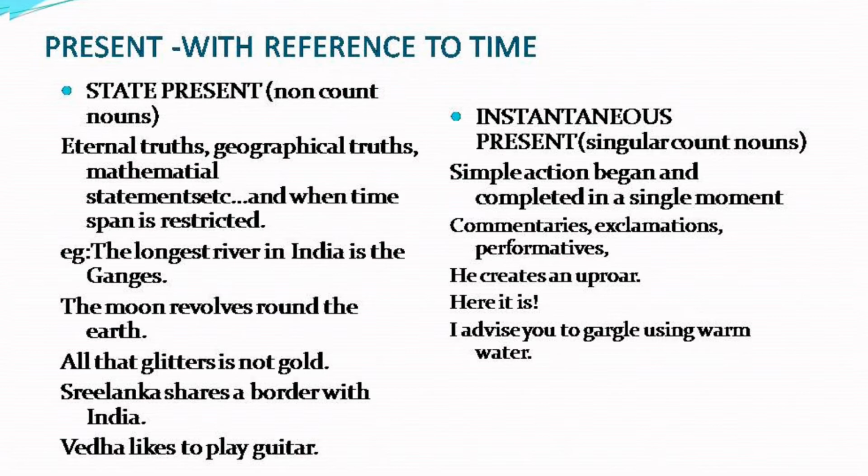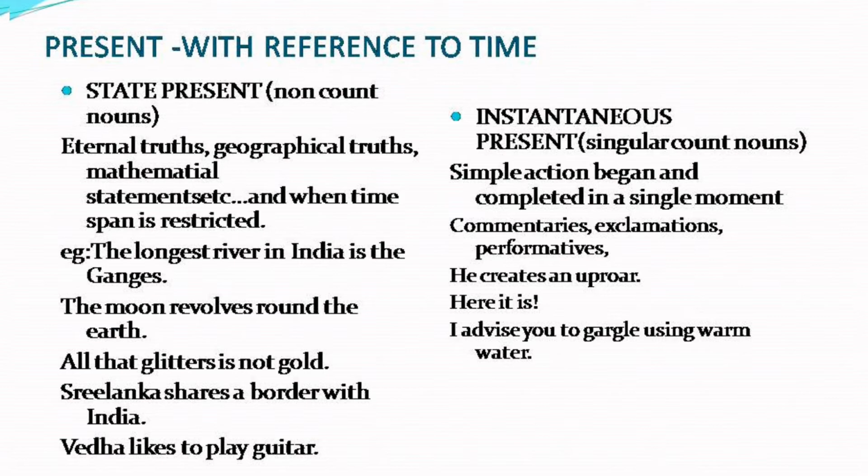Now, instantaneous present, with singular countable nouns. With that, we are using instantaneous present, that is a simple action that began and completed in a single moment. For example, it can be commentaries, exclamations, performatives.